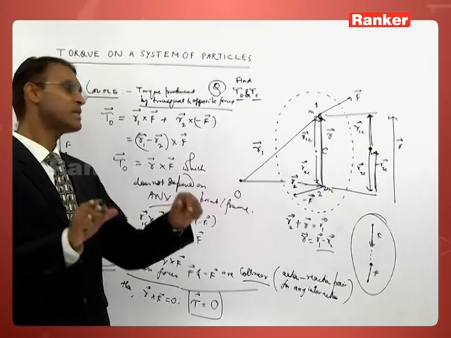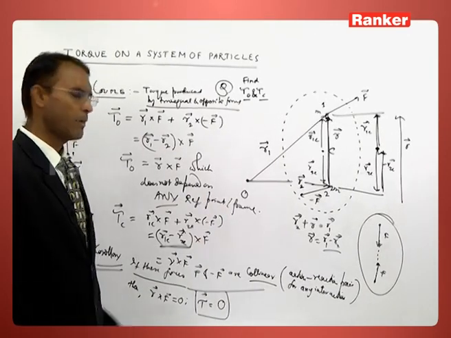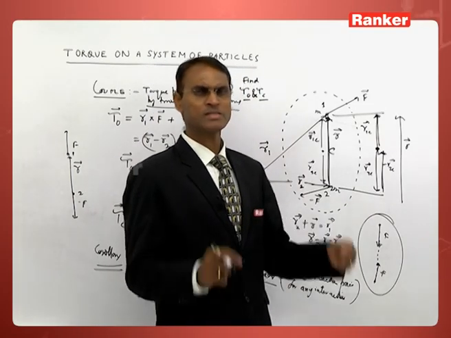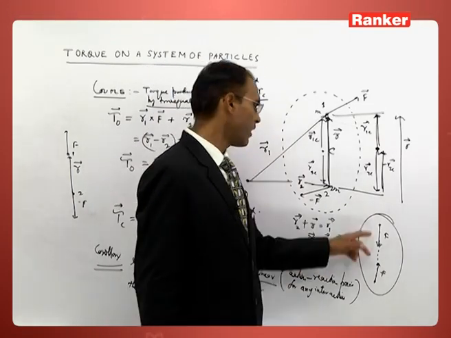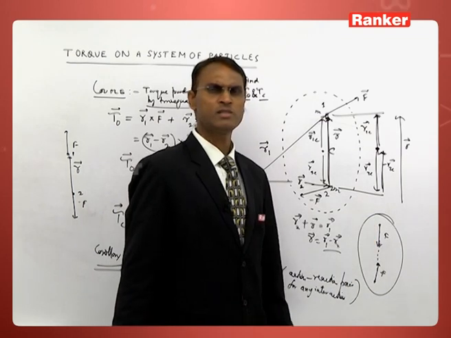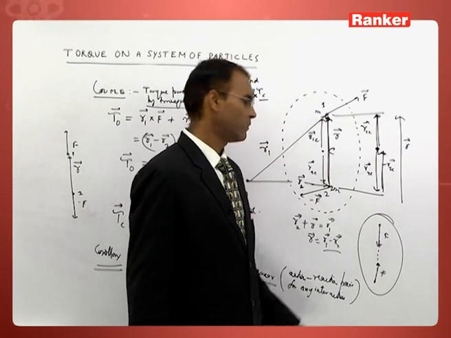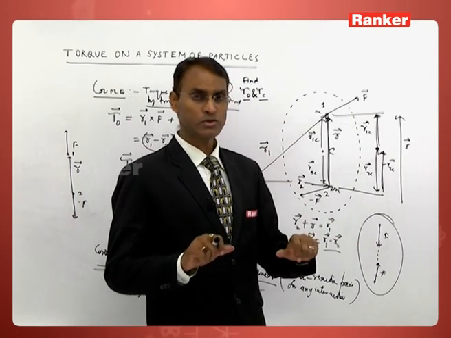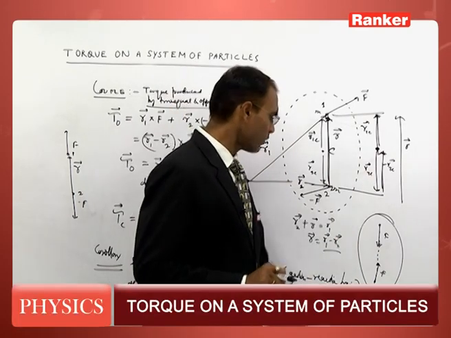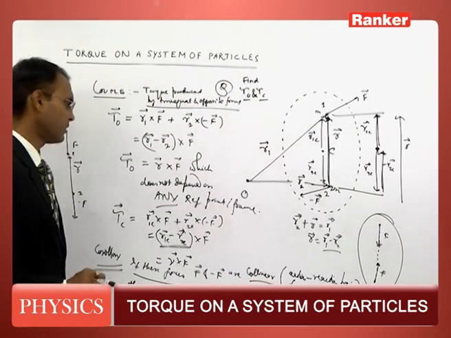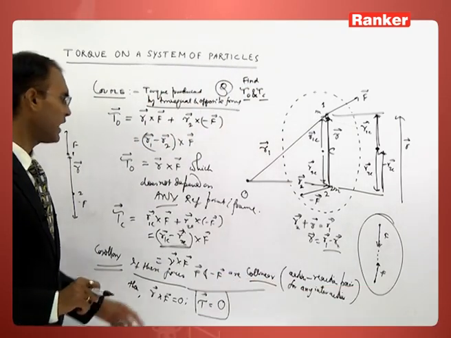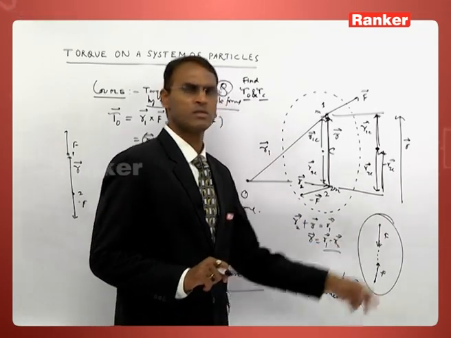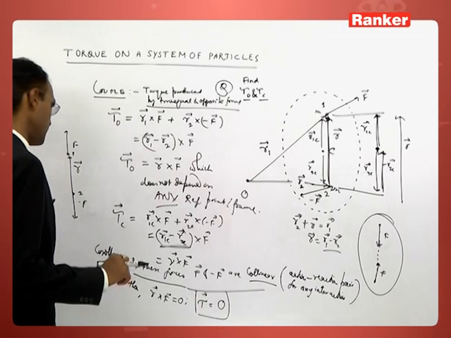It may be a pair of internal forces, or it may be two forces acting on these two points of the system. Maybe the external forces, if they are equal in magnitude, oppositely directed, and collinear, then the net torque is always equal to 0. Needless to mention, the net force is 0 always.